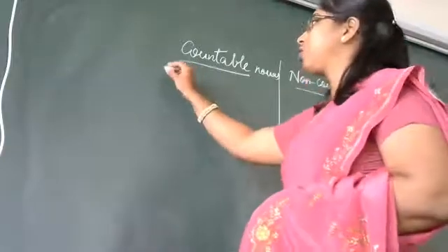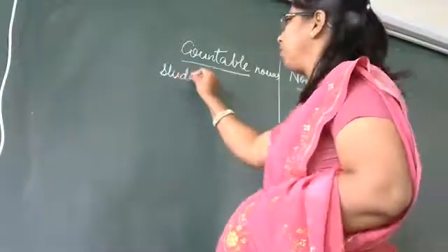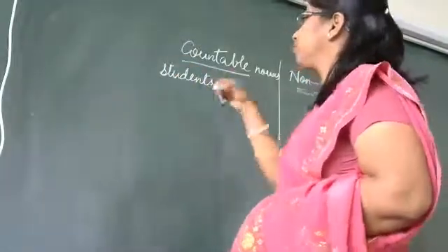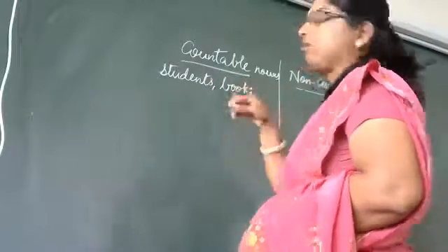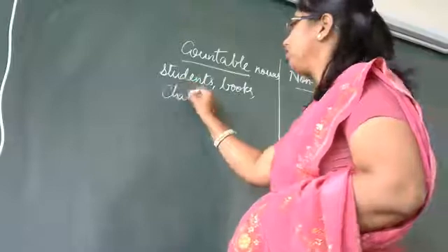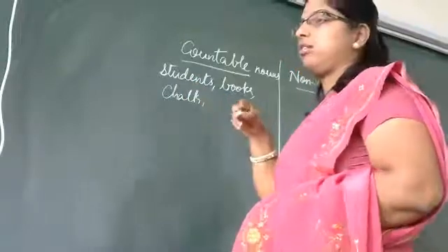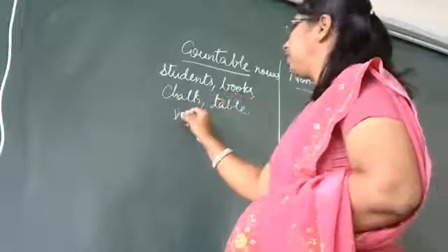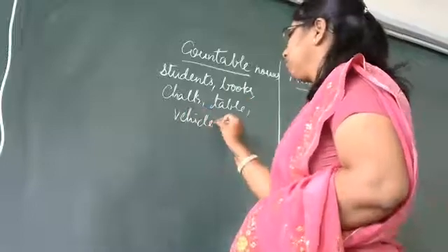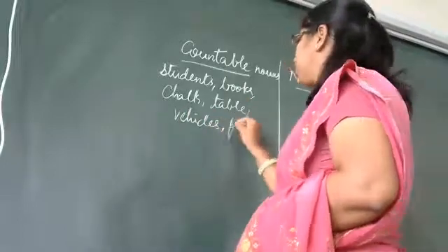For example, if I say students, you can count. Then books, chalk, table, vehicles, fruits.